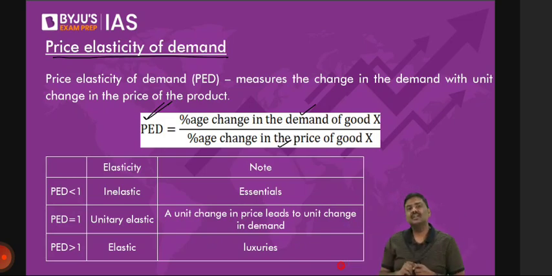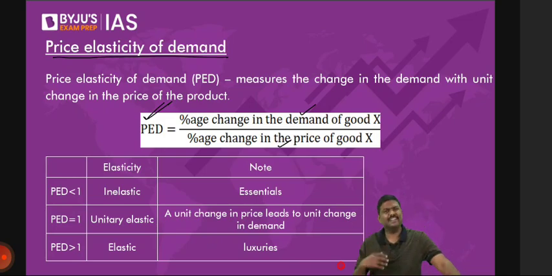Whenever you focus on anything except essentials, what is essential? Electricity, salt, petrol, diesel, food grains. Now you tell me, if the price of any other product, such as perfume, a car, or any other luxury product, goes up, don't you think the demand should change? I hope you understand this.